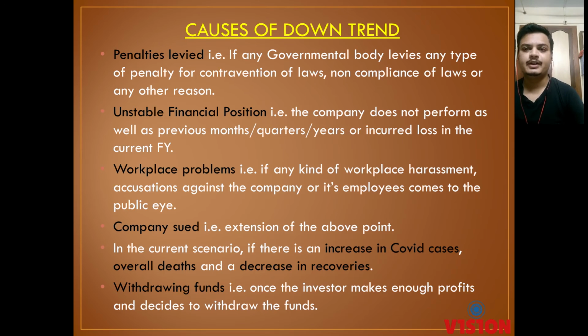The first is penalty levied. That is, if any government body levies any type of penalty for contravention of laws, non-compliance of laws, or any other reason. Any kind of penalty that is levied on any company regarding any law, whether it is not furnishing their returns or not complying with certain laws, or if there was a delay in furnishing something, there is always interest payment over and above the normal payment. So all these kinds of penalties have a bad impact on the stock market when it comes in the news. Unstable financial position, you know what that means.